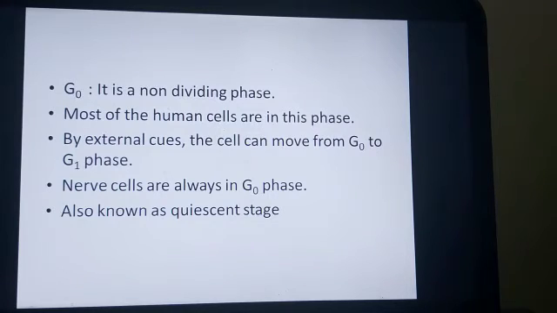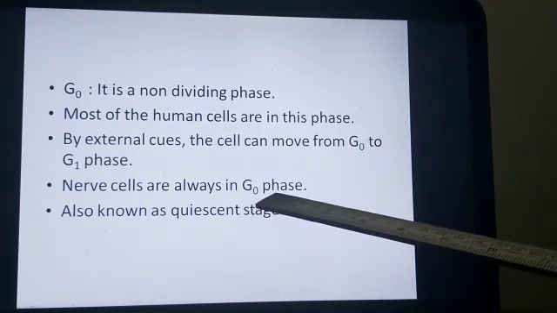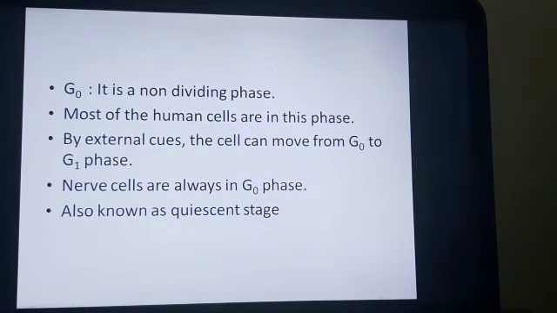All of you know that the nerve cells are the ones which never divide. So in which stage they are always present? They are always present in G0 phase, the nerve cells which never divide inside our body. This phase is also known as quiescent phase, which indicates that there is a very low metabolic activity taking place inside the cell. The cell is not preparing to divide anytime soon. So the cell is just doing its own activities and it is spending time in this particular phase.